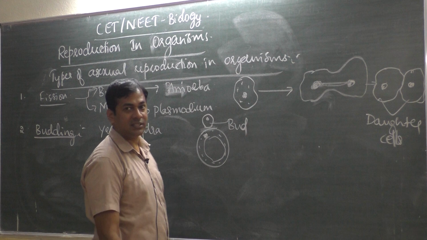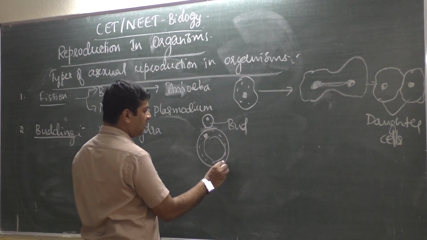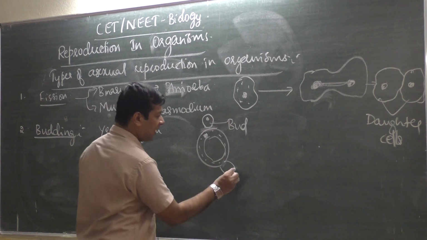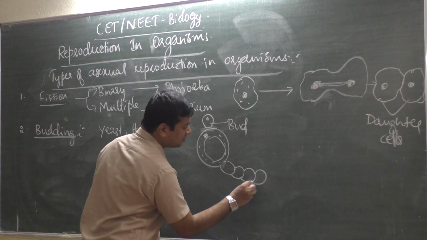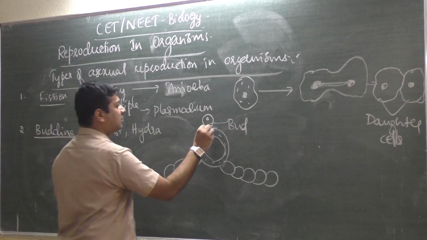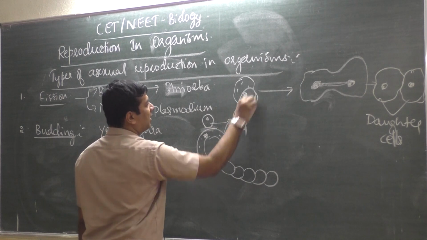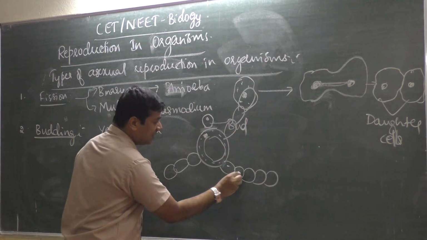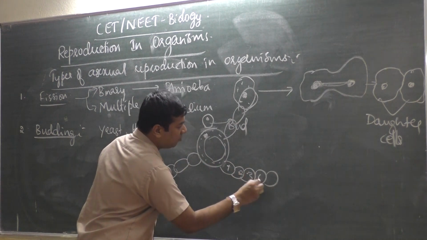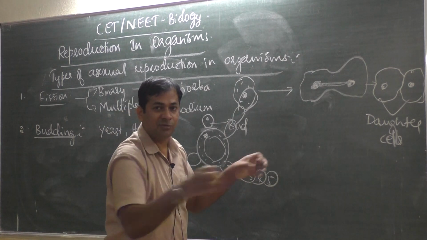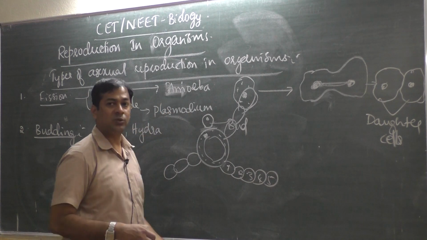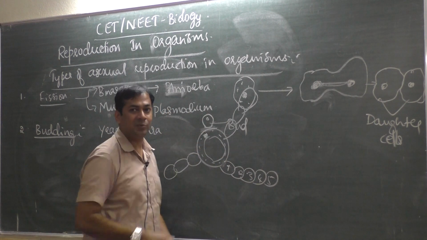Okay, in the case of yeast, it is a very special type of budding. See, it can form anywhere, or it can form more than one bud, and it can form one over the other also, like a chain. Here also it can form, one above the other. Then later all these will separate. This will break. Suppose 1, 2, 3, 4, 5 buds are there. These 5 buds will separate and become 5 yeast. So it can form in multiple positions.